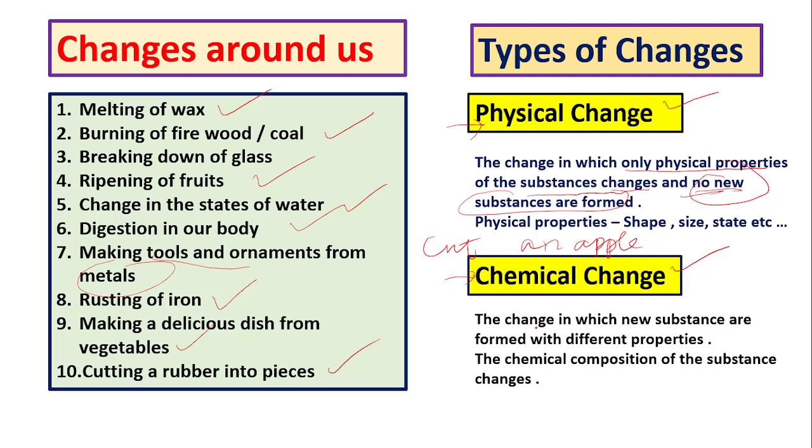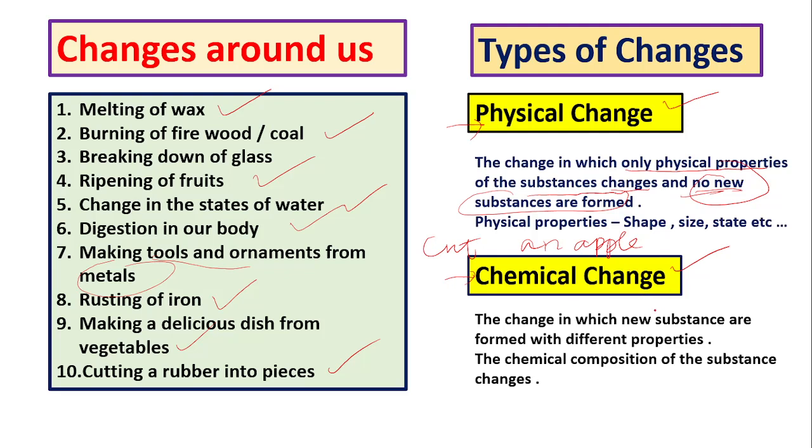If you break a chalk into so many pieces, then no new substances are formed, and you will definitely call the pieces of chalk as chalk. So basically, when a change takes place and no new substances are formed, and only the shape, size, dimension change, then that is called physical change.